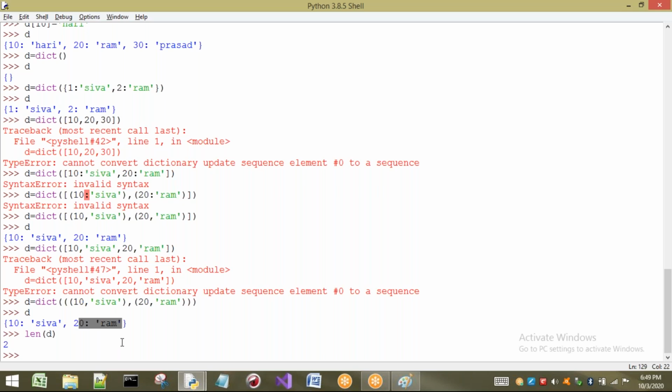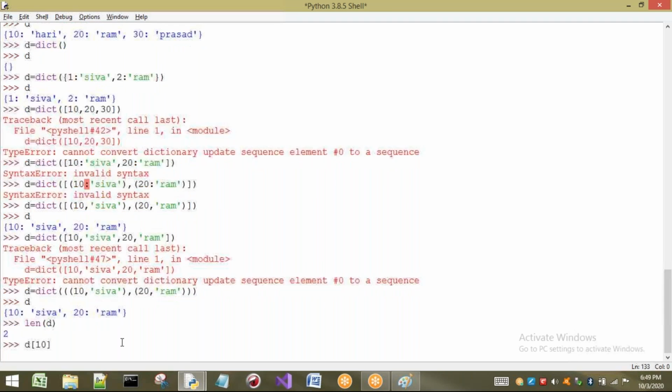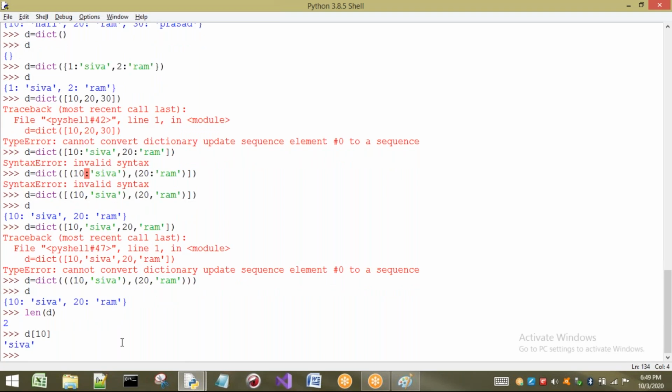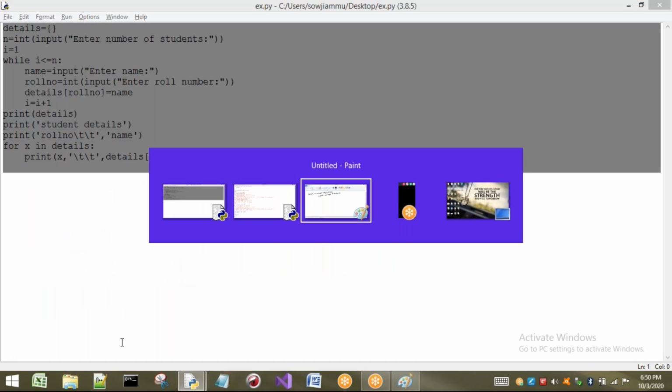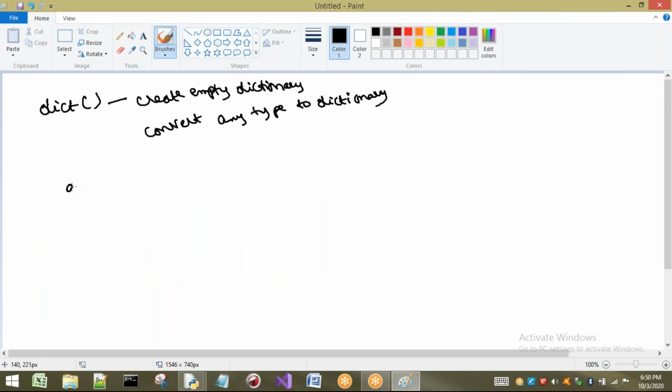Next, I want to discuss get. Whenever we are accessing an element of a dictionary, I have used it this way: if I want to access it, I write D of 10. If I write D of 10, what is it going to print? It is going to give me Shiva. That means if you want to access an element, compulsorily we have to use the key. This concept is completed. Now, by using a method called the get method, I can retrieve the values.